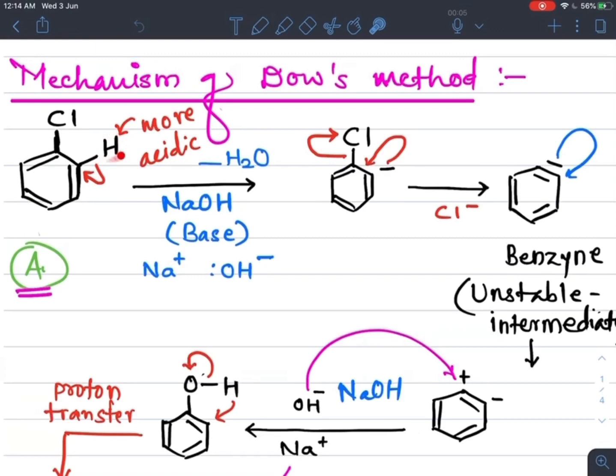This H plus is formed, and this H plus combines with the OH minus supplied by NaOH, and water is formed and removed as a byproduct.